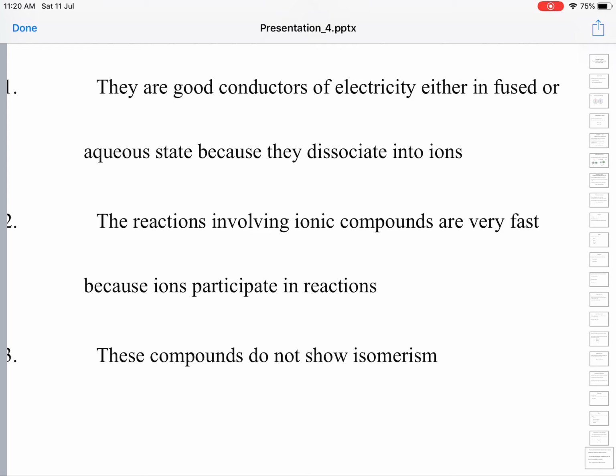This is about the characteristics of ionic compounds. With this I conclude my lecture. All the best.